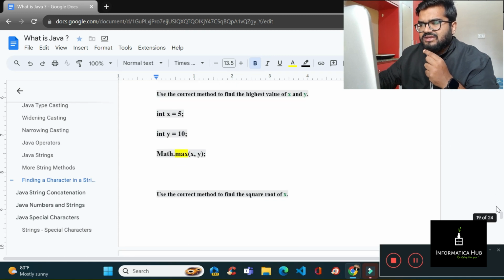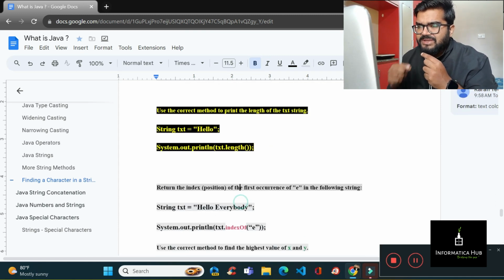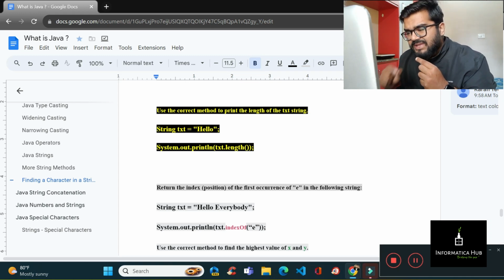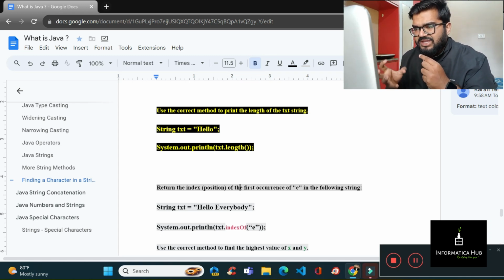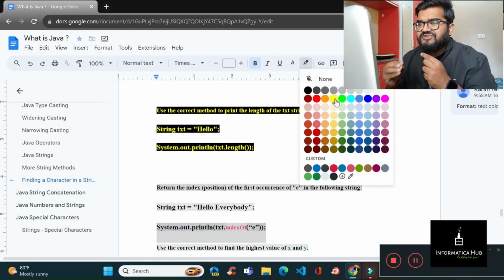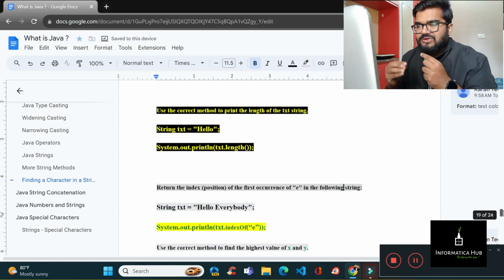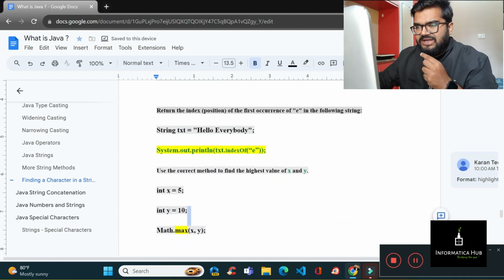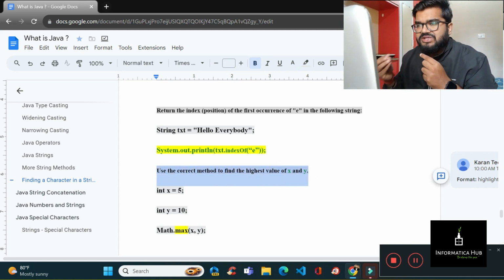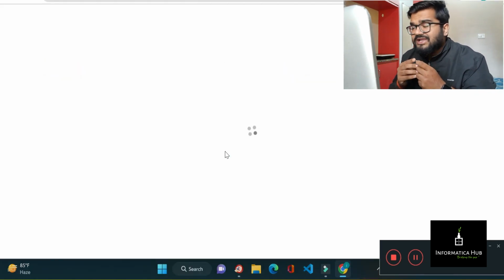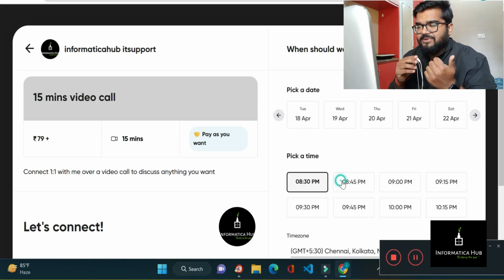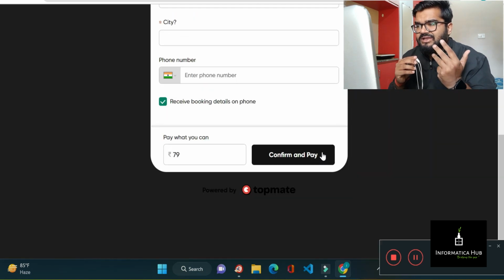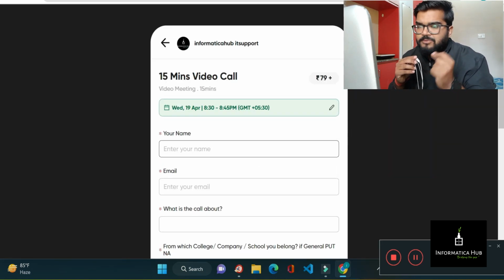Now the next question can be: return the position of the first occurrence of e in the following string. Here you have to find it, so the indexOf function will be used and you will be using the e over here in the value. Keep in mind this point and definitely you will be able to clear it. It's not rocket science, guys, it's very basic. I am making you aware of the basic things so that you do not get stuck and the interviewer doesn't think that you don't know anything. You should have a basic idea of Java, so that's why I'm going through these basic concepts.